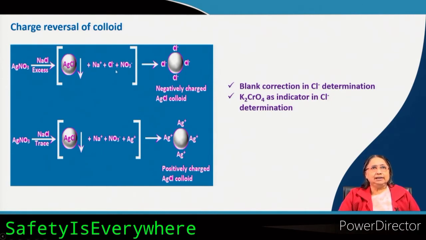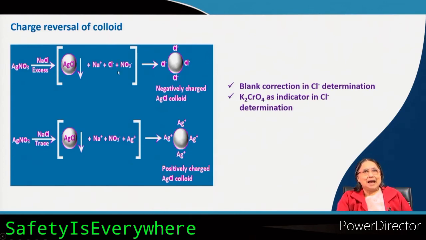And in the solution there are many ions. What is there? There is some sodium ions that is coming from sodium chloride. There is the chloride ion, which is because you have used excess, so some chloride ion will remain, and there will be some nitrate ion which is coming from silver nitrate. Now, who will adsorb onto the silver chloride? Because I said that the colloids are always stabilized by charge. So, who will adsorb onto it? It has different choices.